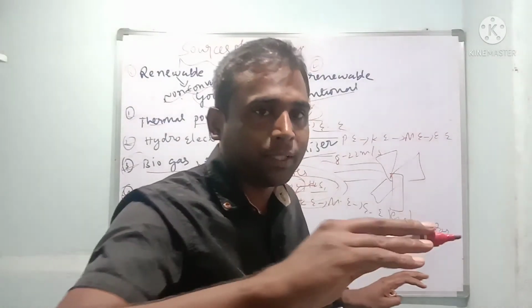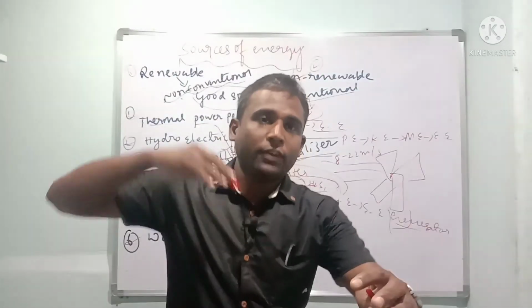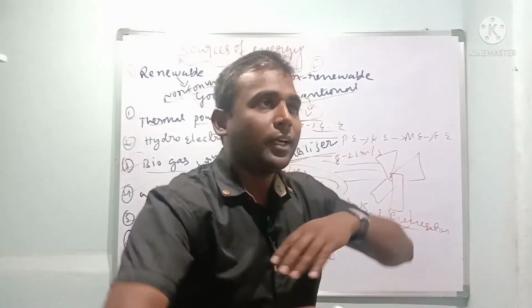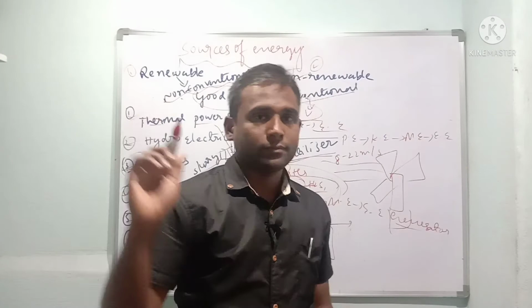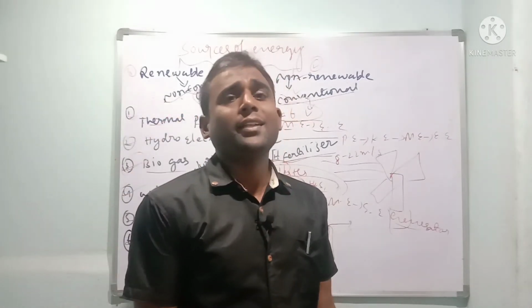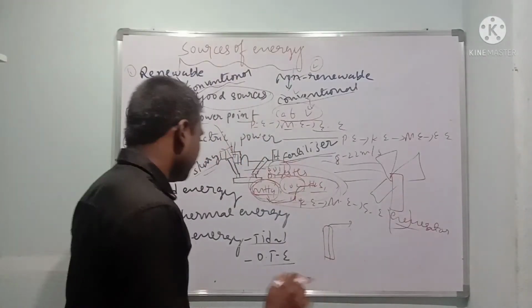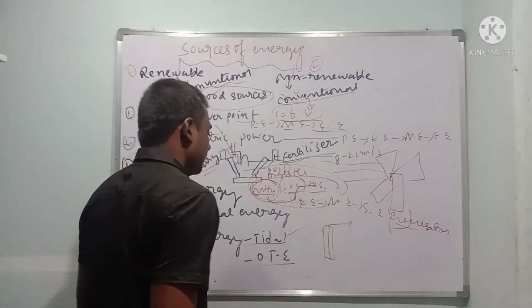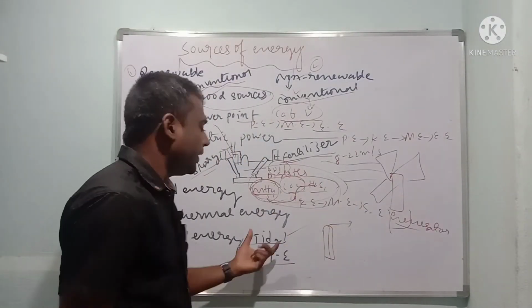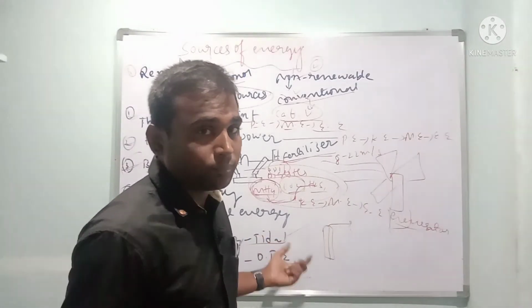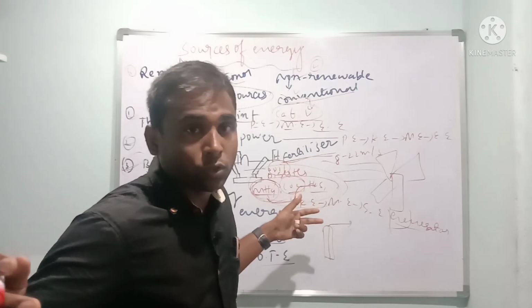Then a series of turbines will be connected, and the series of turbines are going to rotate, converting into mechanical energy. Again that is connected to a generator. When it is connected to a generator, same, mechanical into electrical energy. So this is about tidal energy. Disadvantages: it may harm aquatic animals, it is an expensive process, and it needs a water source.